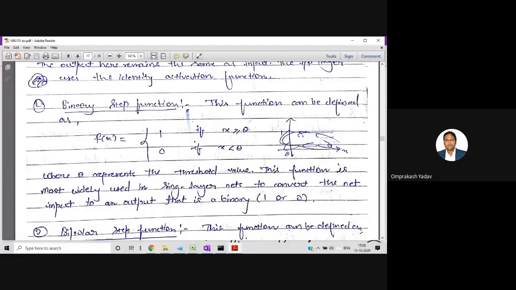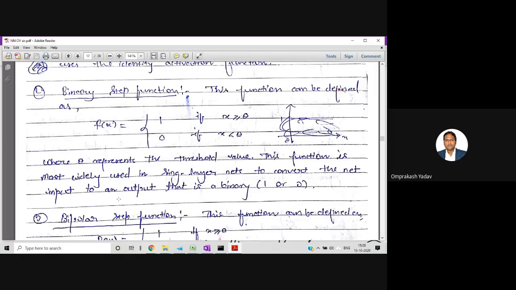If x is greater than or equal to theta, we will get output as 1. And if x is less than theta, that threshold value, we will get 0. So theta represents the threshold value. This function is most widely used in single layer nets to convert the net input to an output that is binary, 1 or 0. So if we want to convert the input to a binary output, we can use this particular function.